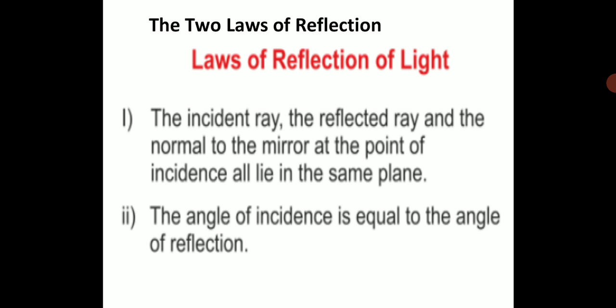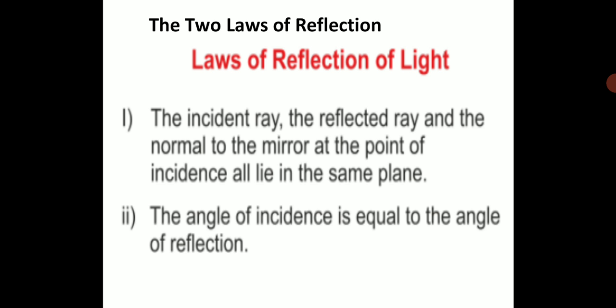They are not in a different plane. So this is the first law of reflection: the incident ray, reflected ray, and the normal to the mirror at the point of incidence all lie in the same plane. Second law of reflection: the angle of incidence is equal to the angle of reflection.